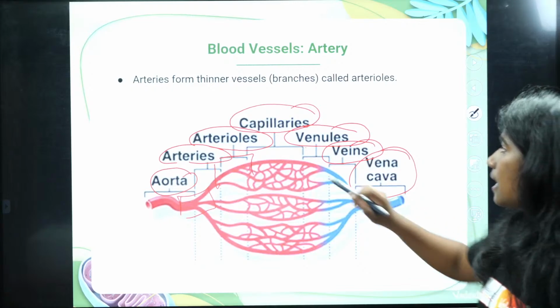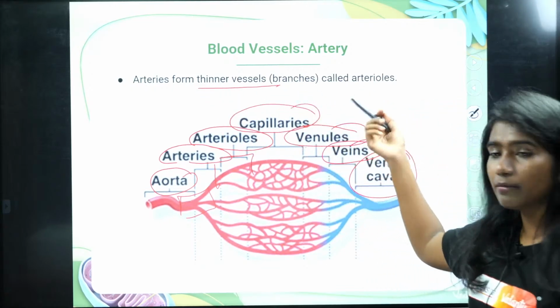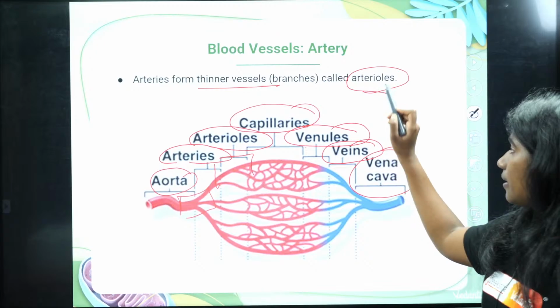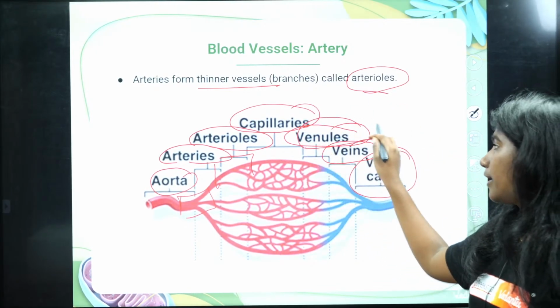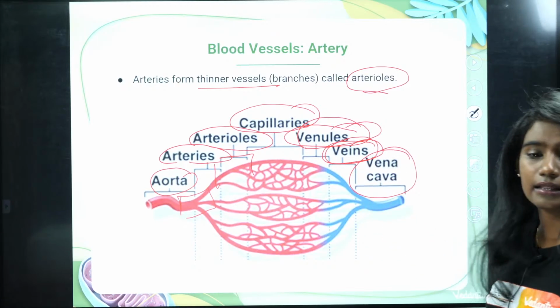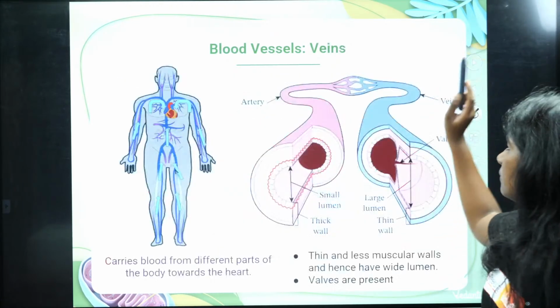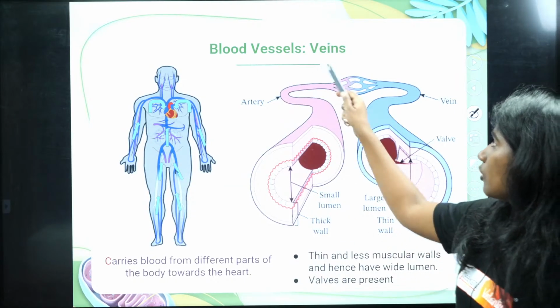Clear with that? The arteries form thinner vessels, nothing but branches, that are called arterioles. They further divide to form capillaries, and finally capillaries will join venules, and then comes veins, and then the vena cava. Okay, fine. Now talking about veins.